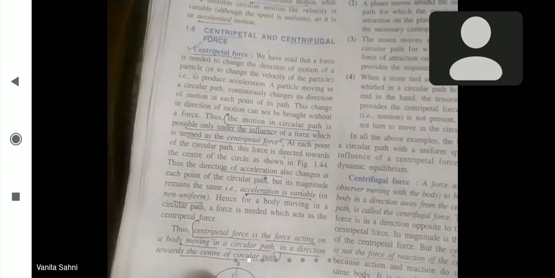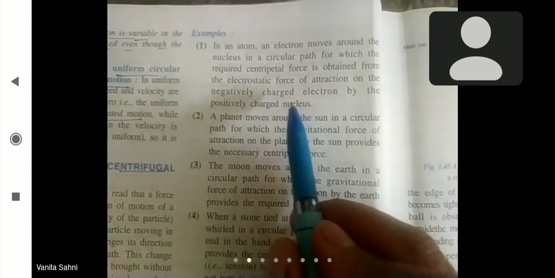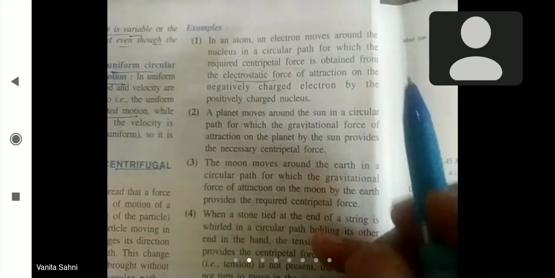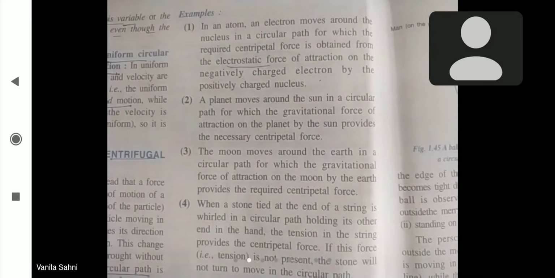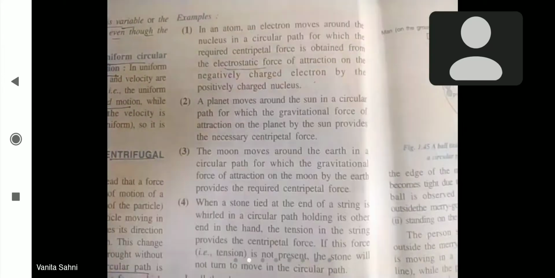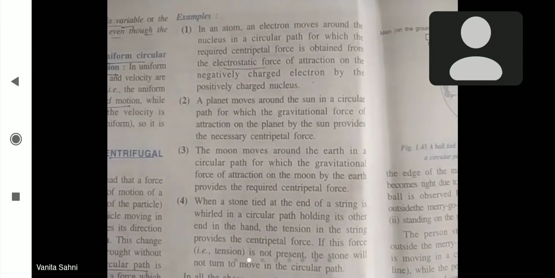Then come the examples of centripetal force. There are many examples where the body is always in a circular path, like in an atom, the electrons move around the nucleus in a circular path. Do you know which force provides centripetal force in an atom to the electrons towards the nucleus? That is the electrostatic force of attraction between the positively charged nucleus and negatively charged electrons. Because the positively charged nucleus always attracts the electrons towards itself, electrons keep on moving in a circular path.